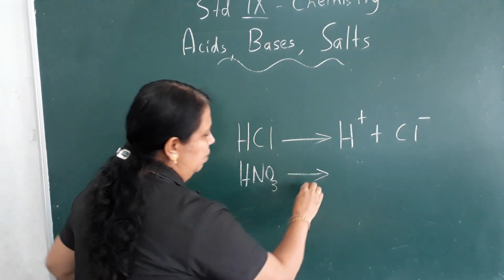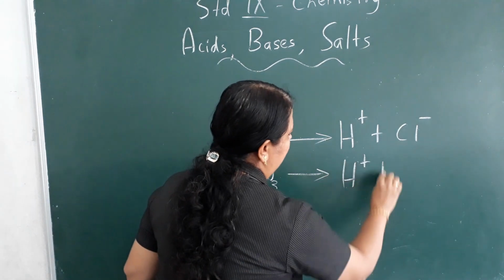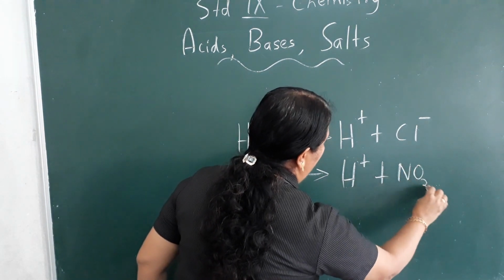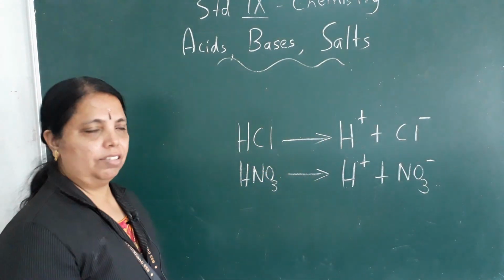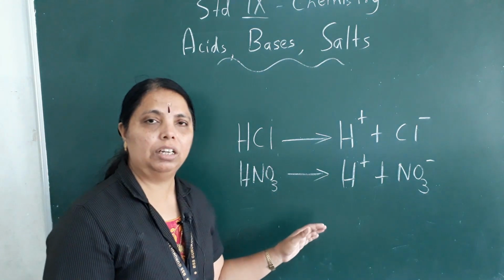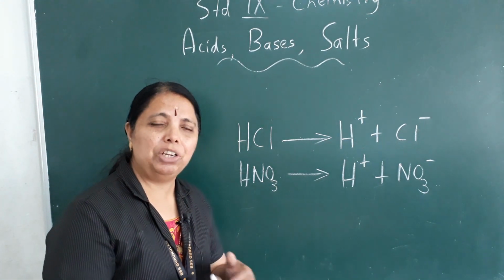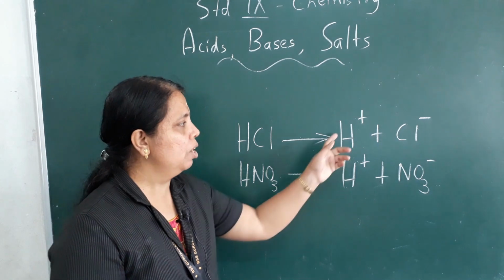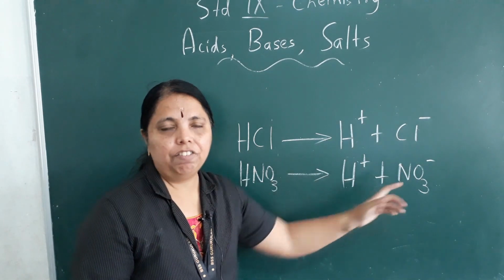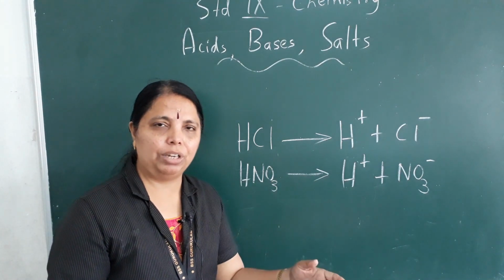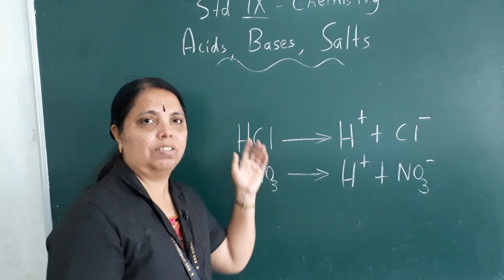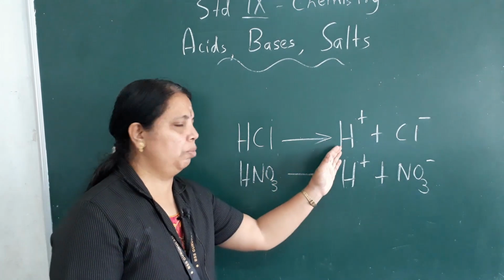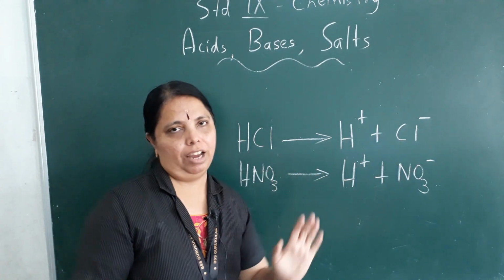This also splits into positive ion and negative ion. So when acids dissolve in water, they dissociate or ionize or split into positive and negative ions. This is the next thing that you have to understand.